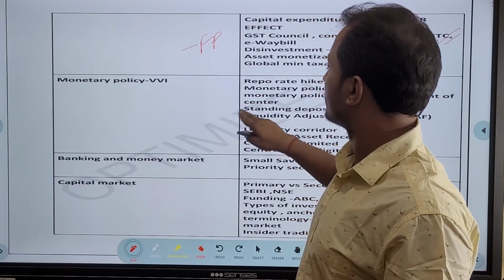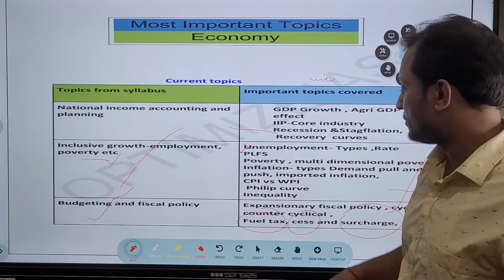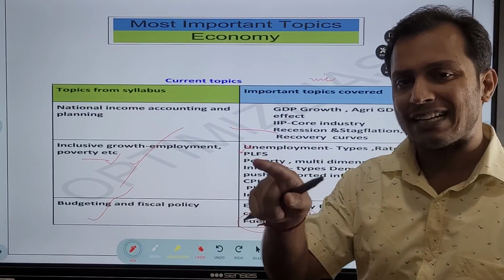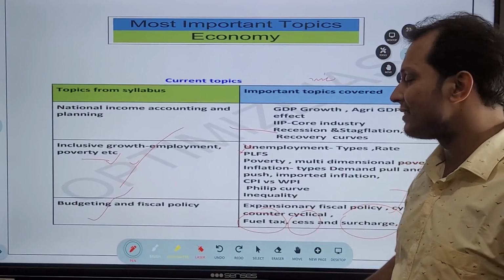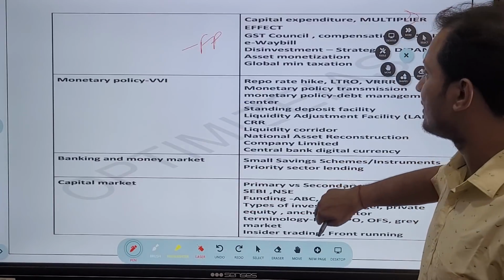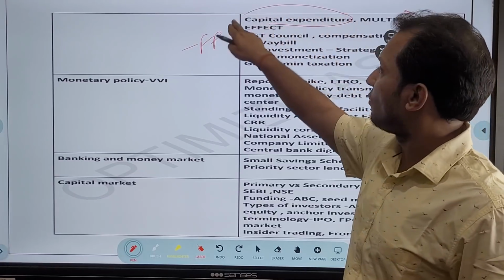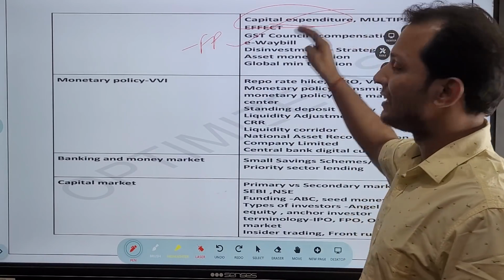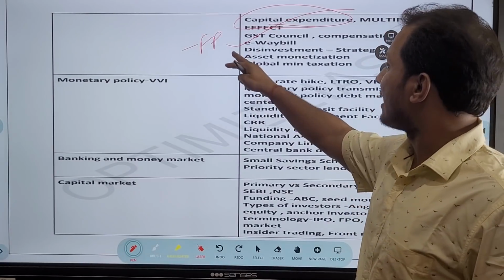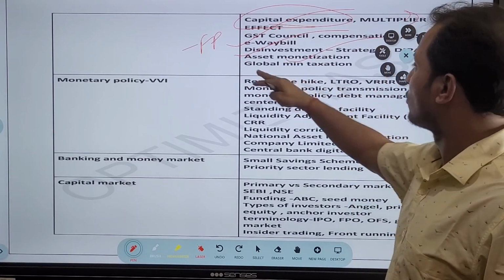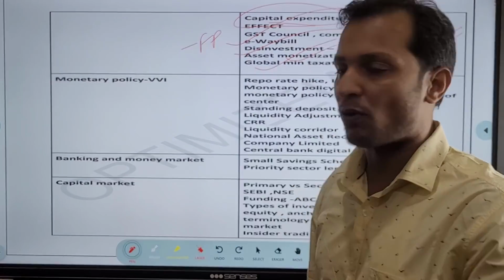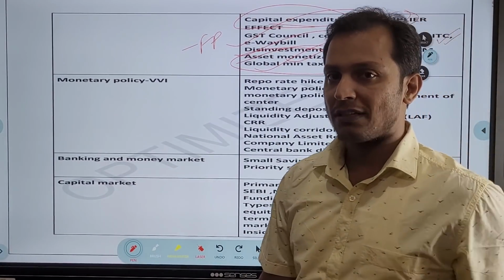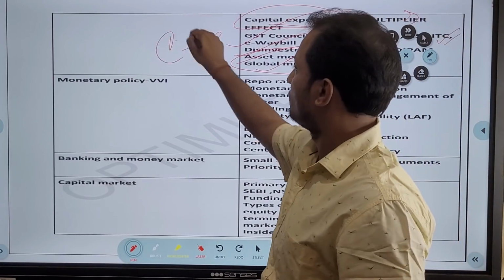fiscal policy, guys. Fiscal policy, again let me just show you: expansionary fiscal policy. Okay, then cyclical and counter-cyclical fiscal policy, then fuel taxes, cess and surcharge, guys, and then what is capital expenditure, what is included in capital expenditure, what is the multiplier effect, then the GST Council and related issues, and then strategic disinvestment, asset monetization, and the global minimum taxation, guys. Very important. Out of this, global minimum taxation and asset monetization, I'm expecting 2 questions, and then fuel taxes, I'm expecting 1 question on fuel taxes, guys.